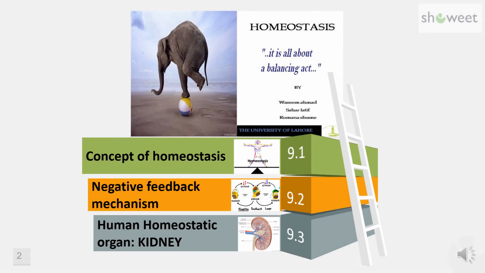There are three subtopics for this chapter. Firstly, concept of homeostasis. Second subtopic is negative feedback mechanism. And the last subtopic is human homeostatic organ, which is kidney.